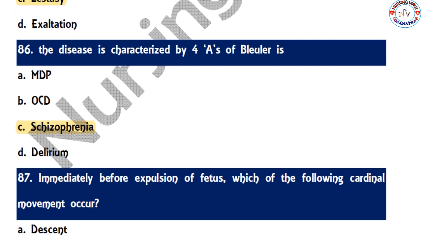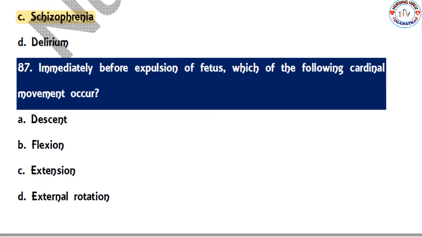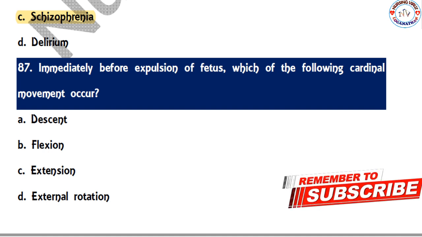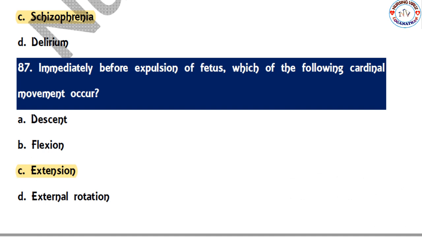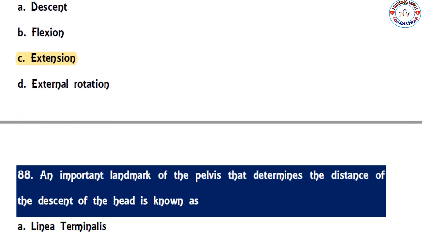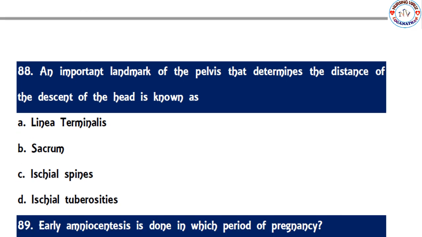So the next question. Immediately before expulsion of the fetus, which of the following cardinal movements happens? Descent, flexion, extension, or external rotation. The correct answer is extension. This is the cardinal movement that happens just before delivery or expulsion of the fetus.